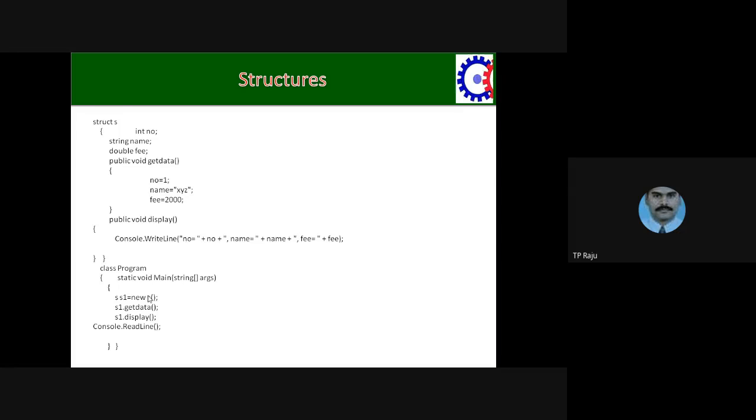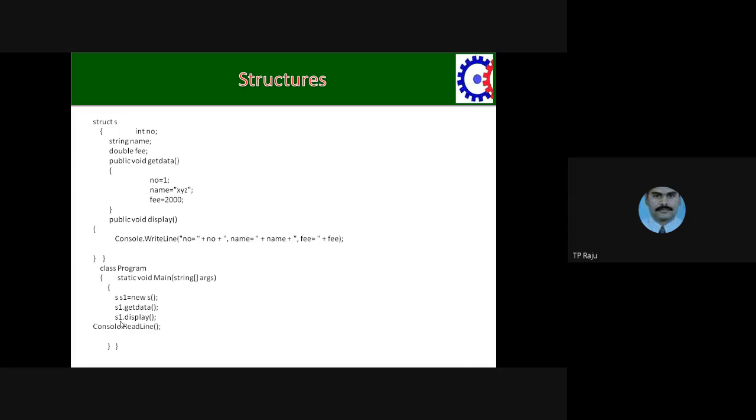Remember this point. You are having the functions in the structure. That's why you are using new keyword to create a variable. If you don't have function, you can write S space S1 semicolon. That's all. If you have functions, you write S space variable name equal to new space constructor of. In that manner, you can write the syntax. Then you call the functions get data and display to input the values and display the output.